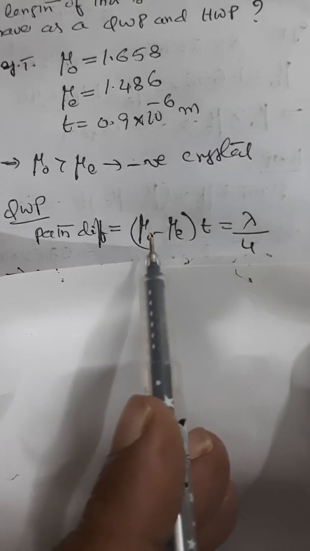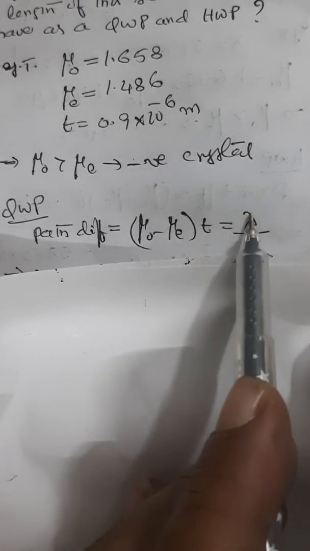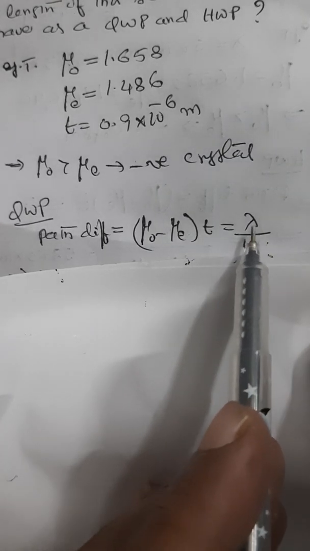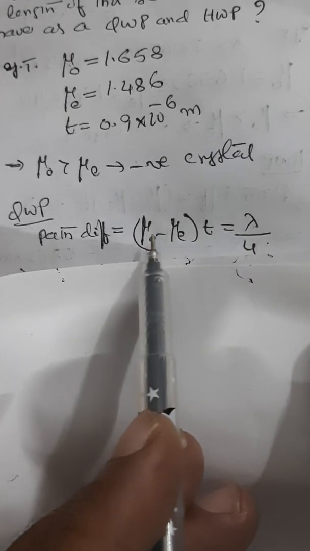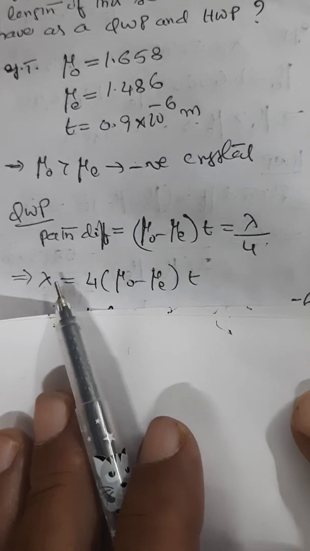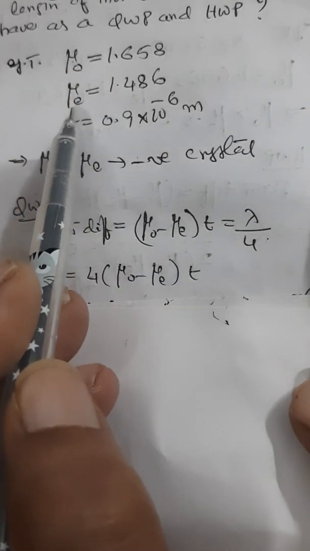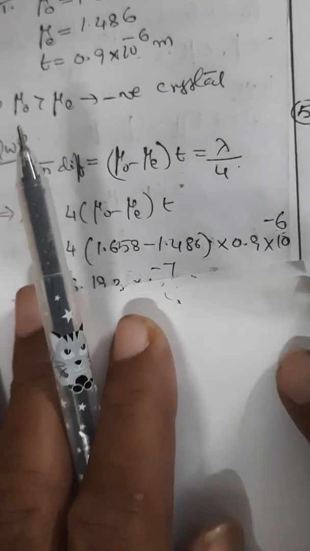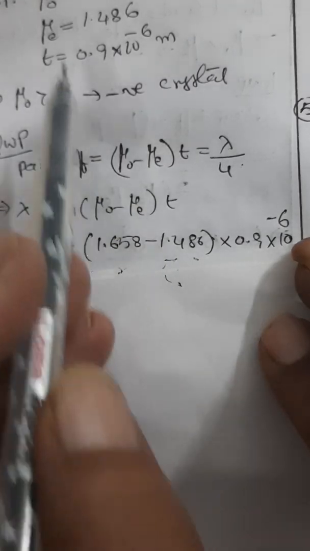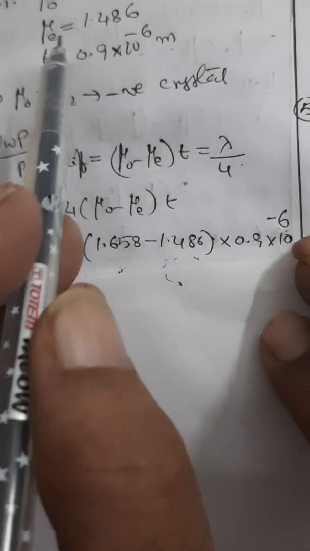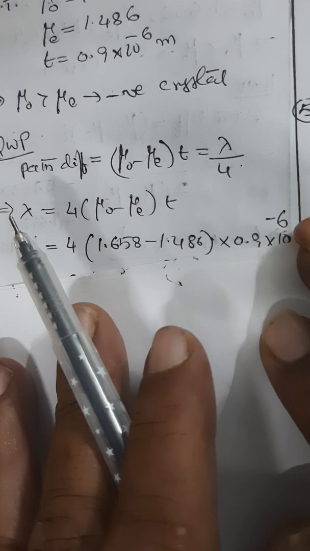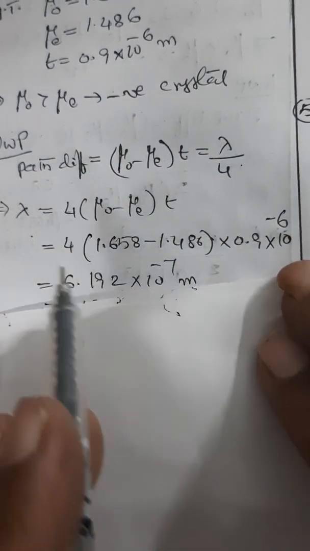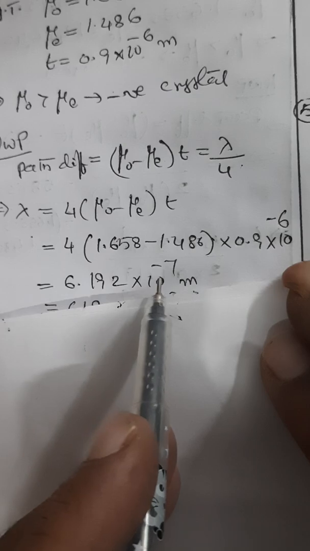Path difference is found to be mu naught minus mu E into T is equal to lambda by 4. So we have to calculate lambda, keep lambda and put everything the other side. So lambda will be 4 into mu naught minus mu E into T. So that is the formula. So mu naught, mu E and T, all the three values are here. Just substitute those values. 4 into mu naught 1.658 minus mu E 1.486 into T 0.9 into 10 power minus 6. Now this comes to around 6.192 into 10 power minus 7 meters.